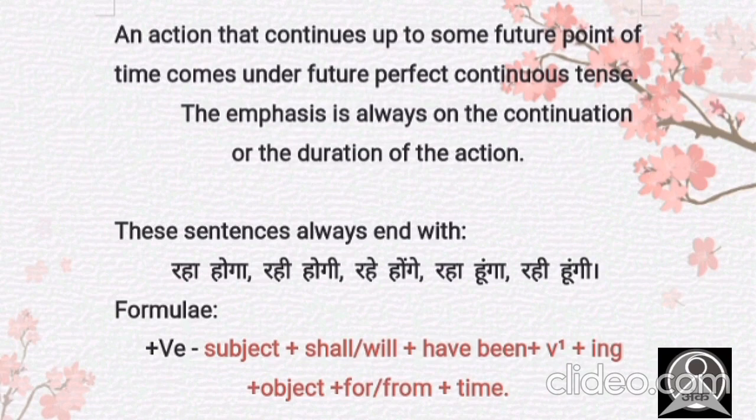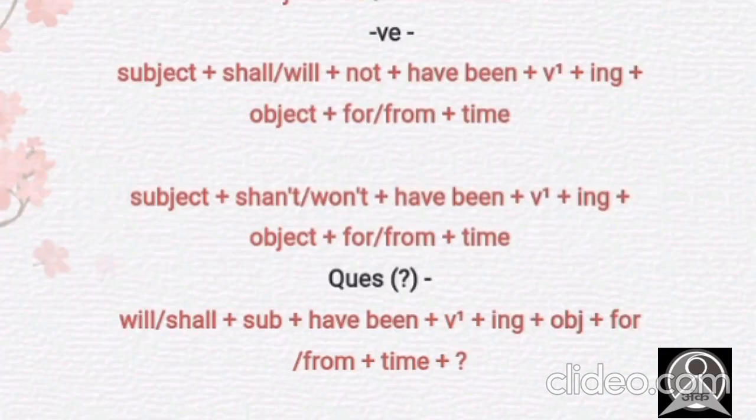Okay, so for the positive one, we use subject at the very first, as we do every time. In the affirmative sentences, then shall or will, then have been, then verbs first form plus ing plus object plus for or from plus time. We use shall with the first person I or we when it's a formal conversation, and we use will with the rest of the person. And when we talk about have been, know this that it goes with every person, he, she, it, name, or anyone.